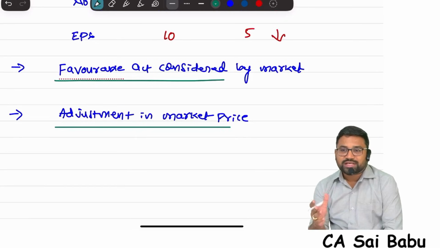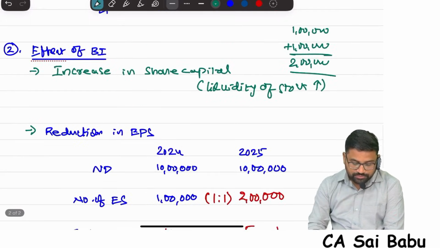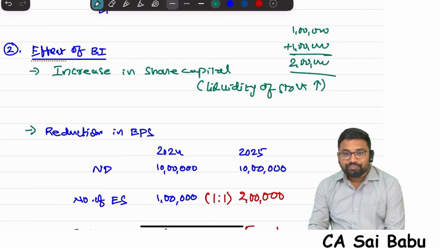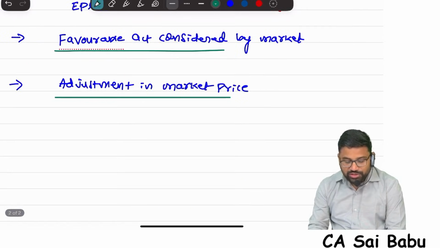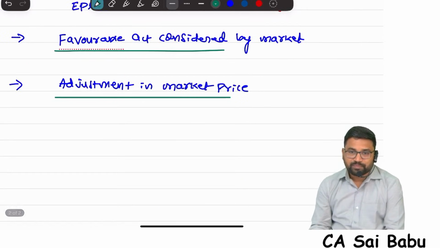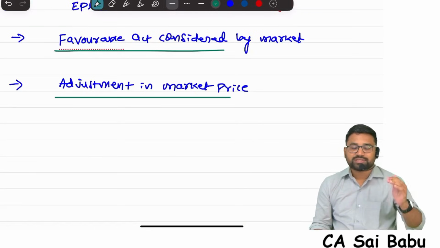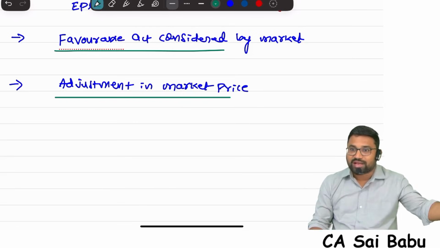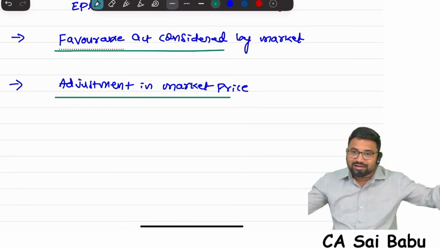One more reason is that because of the bonus issue, I told you, the number of shares will increase and the liquidity of the stock increases. See, tell me, when the supply is more than demand, obviously price will come down naturally. So because of the bonus issue, you are increasing the supply. Previously, suppose without bonus, your shares are 1 lakh trading in the market. Now you have issued another 1 lakh shares. That means 2 lakh shares are trading.